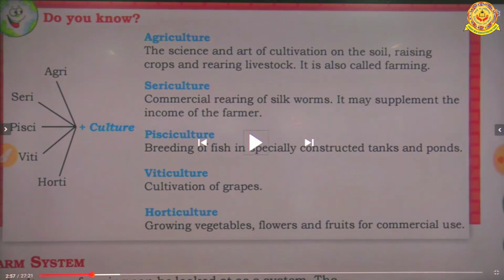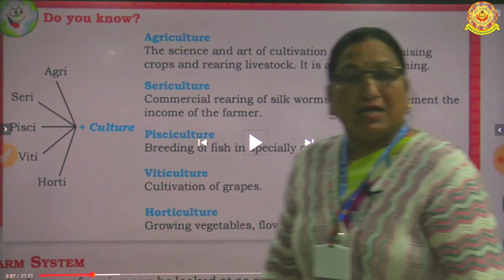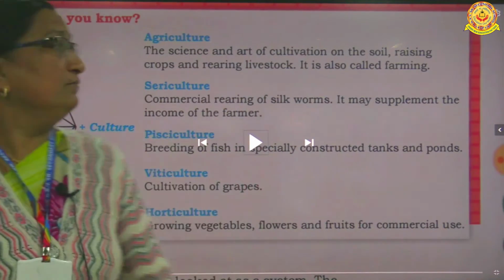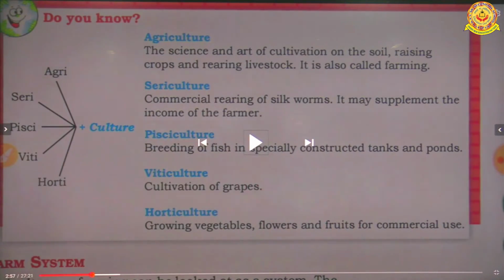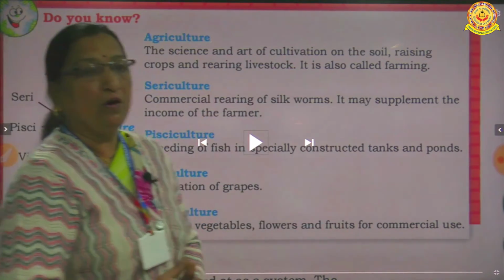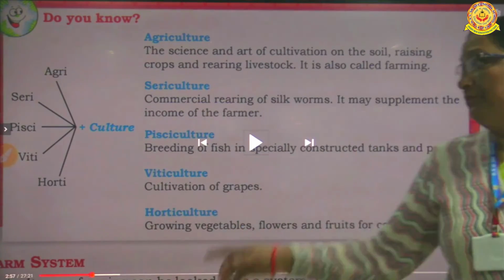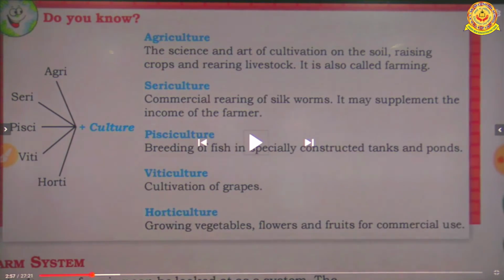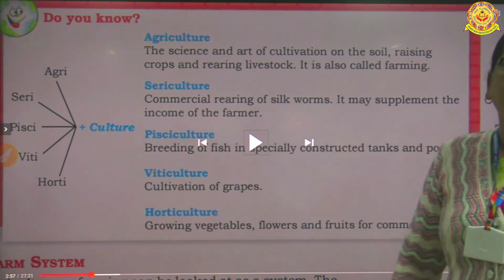Now the pisciculture. Pisciculture means the breeding of fish especially in constructed tanks and ponds. When we breed the fishes in the constructed tanks and ponds, it is known as the pisciculture. Now the next is viticulture. Viticulture means the cultivation of grapes.